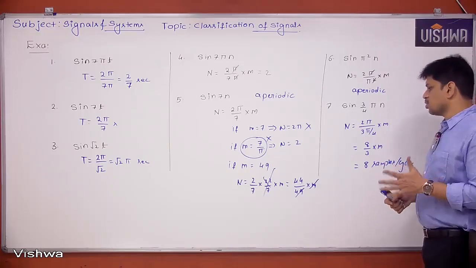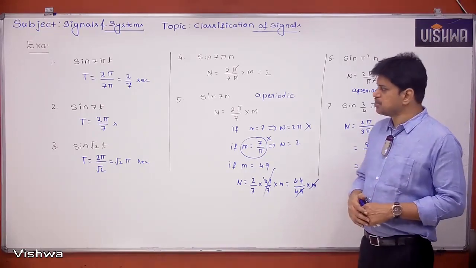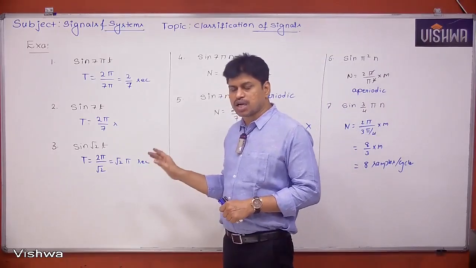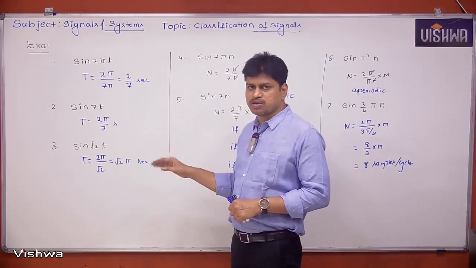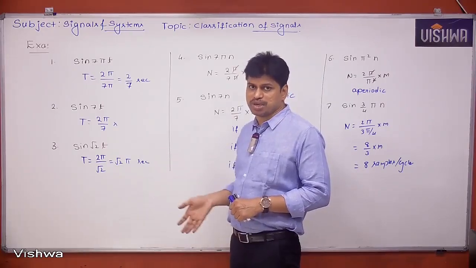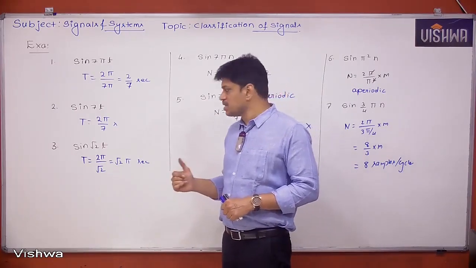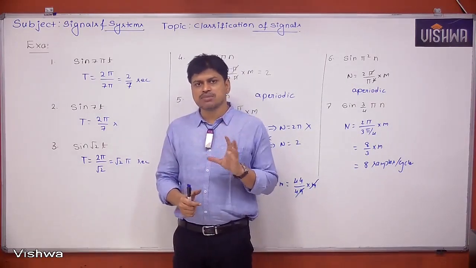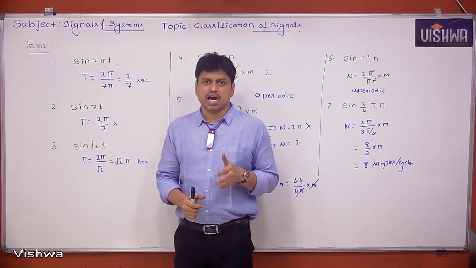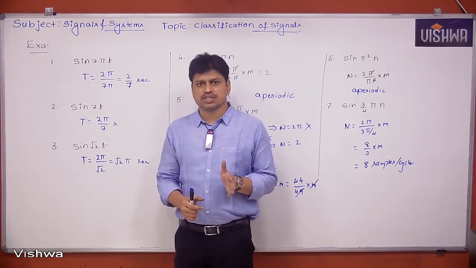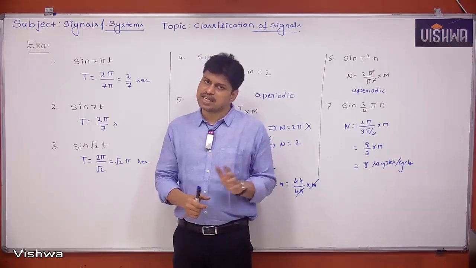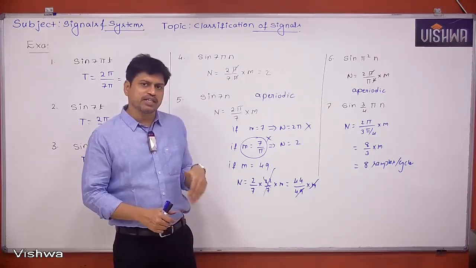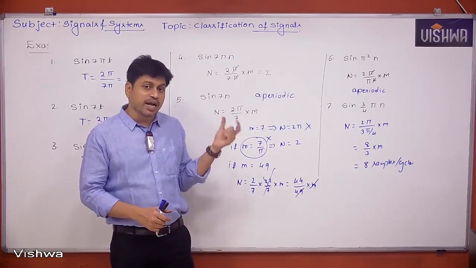Now, my conclusion, or the observation I have to make. See here, continuous time sinusoids are continuous time phasors. That means sin omega naught t, cos omega naught t, or e power j omega naught t. Without much thinking, I can say they are periodic. So continuous time sinusoids are always periodic, or we can say continuous time sinusoids are phasors and phasors are unconditionally periodic. Whereas coming to discrete time cases, they may be periodic, they may not be periodic, but I can say conditionally periodic.